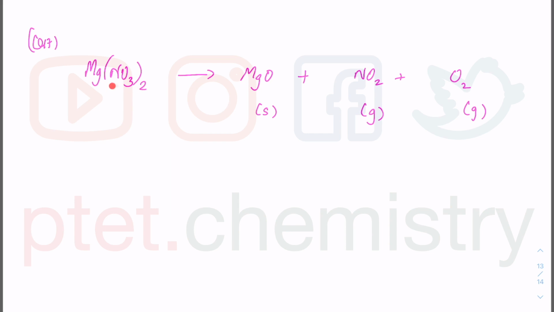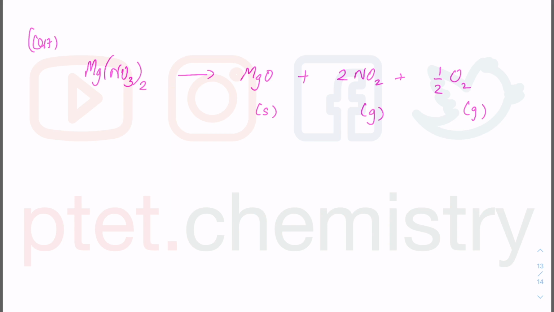Now you've got 2 NO3-, so that will give you 2 NO2. After you check all the oxygen, there's 6 oxygen on the left, and on the right there's 1 oxygen and 4 oxygen. So there's 5 oxygen because 1 plus 4 gives you 5 oxygen atoms. You need 6 oxygen atoms on the right hand side. So this is 2 oxygen atoms in a single molecule. I put a half in order to get half times 2, which will give me 1 oxygen atom, adding up to the 5 that I already have. That's how I get 6 oxygen atoms on the right hand side total.